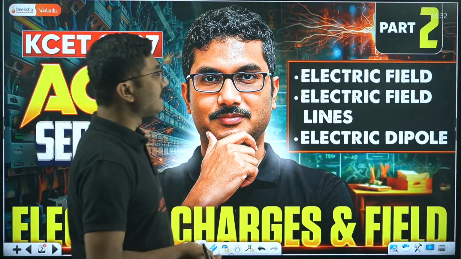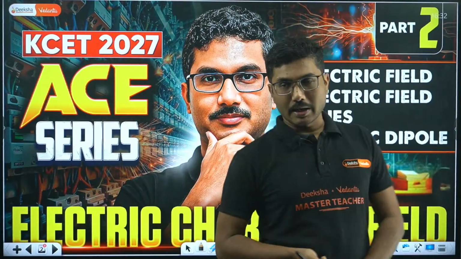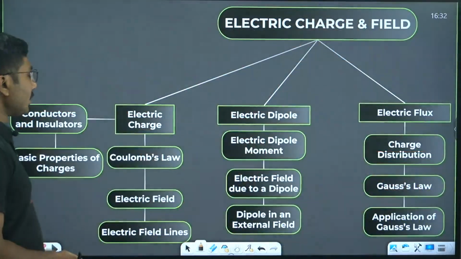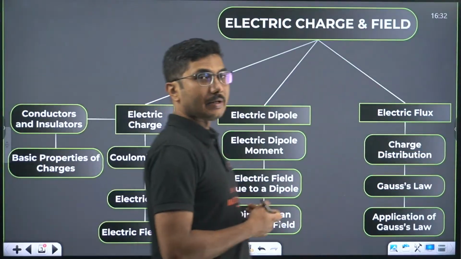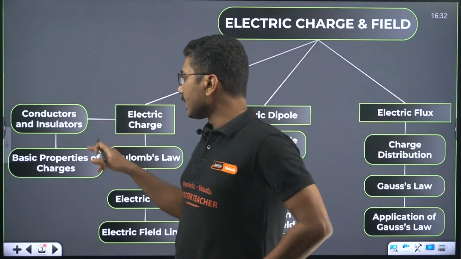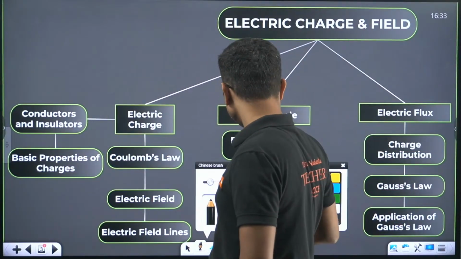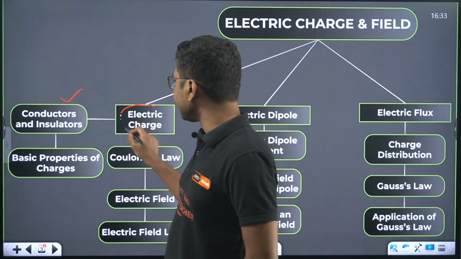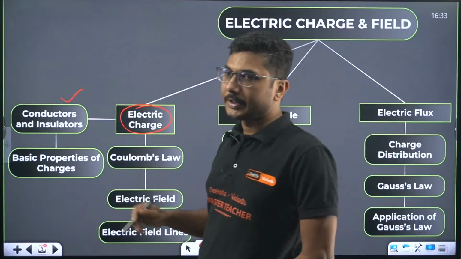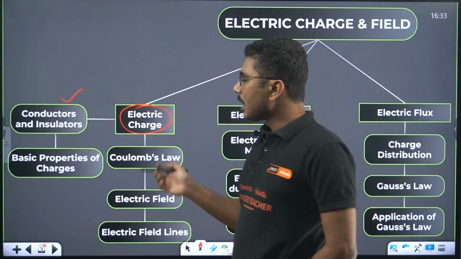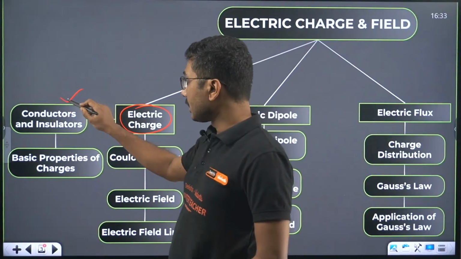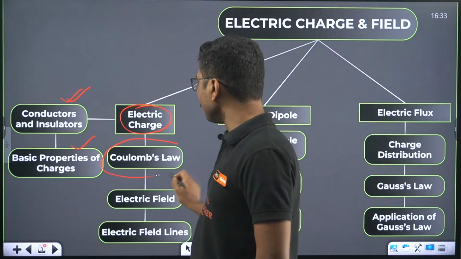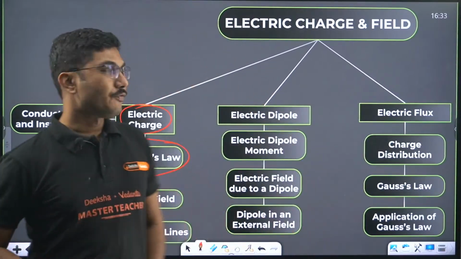Now today we are basically discussing the second part. As you know, we have discussed in the first part, let's go back to our chapter table. In the first part we discussed conductors and insulators. Basically we started with electric charge, properties of electric charge, charging by induction. Then we moved into conductors, insulators, basic properties of charges, and Coulomb's law. So up to Coulomb's law everything is done in our first class.